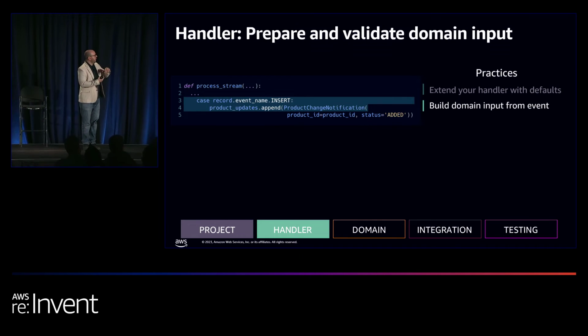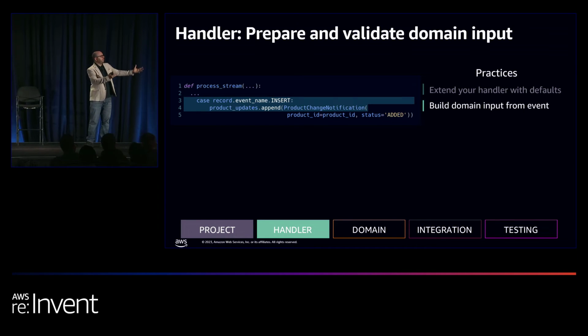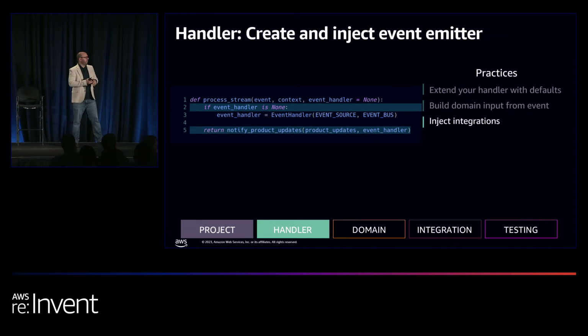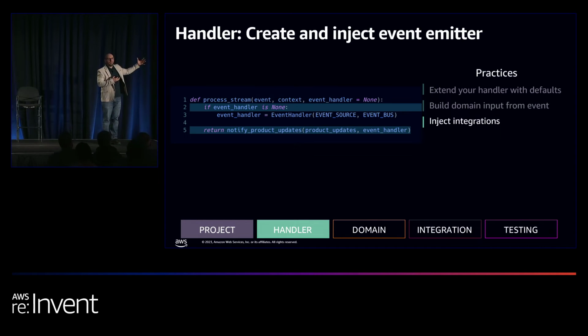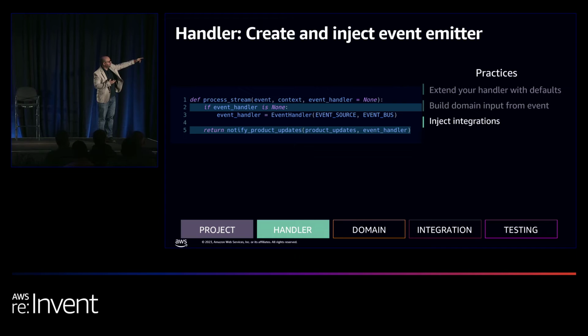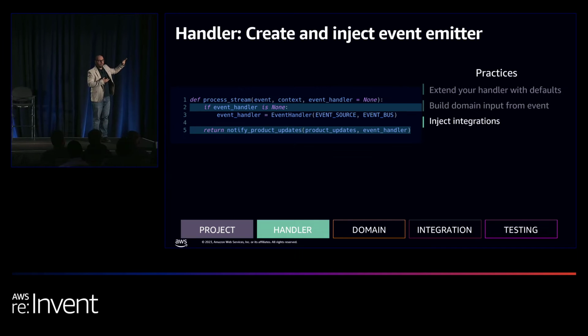From here, inside, we're only converting our input from DynamoDB into our domain. There's nothing really magical in here. It's very simple, no domain logic, if you will. What's interesting about the asynchronous part, which is going to make our testing much easier later, is that if it's called by Lambda, as a real invocation, then this event handler, which is a dependency I will show you soon, is always going to be none.